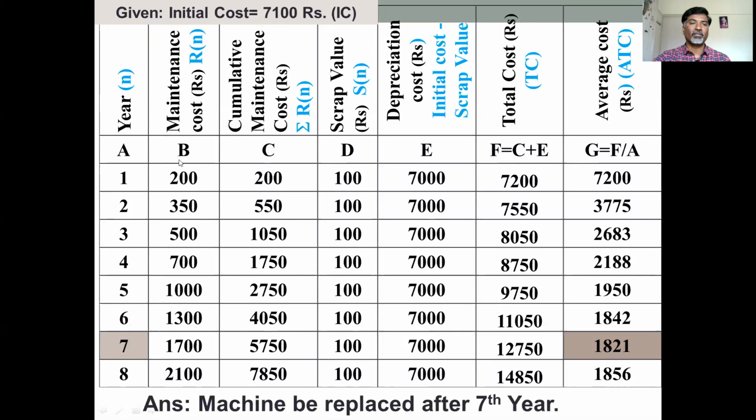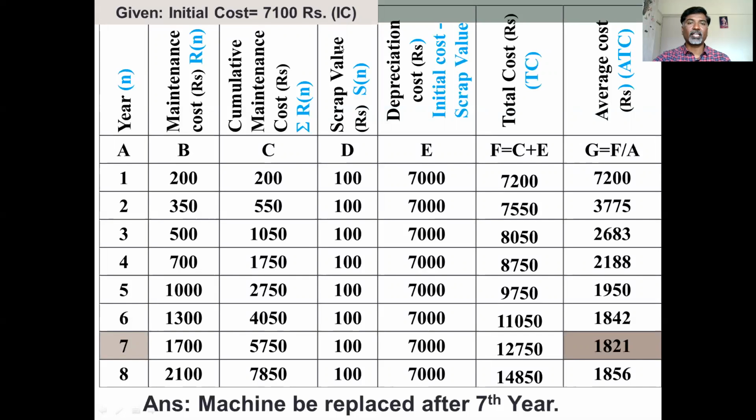So what you have to do: for the first year its cost is 200 rupees. For the second year, first year 200 rupees plus second year 350, that is, for the second year the total maintenance cost will be 550. For the third year, 550 plus 500, that is 1,050. For the fourth year, 1,050 plus 700. So in this fashion you have to calculate the cumulative maintenance cost for 8 years.